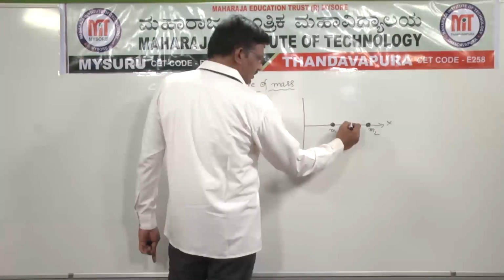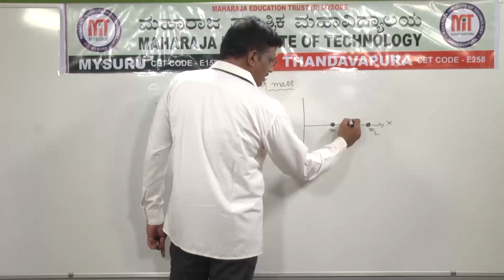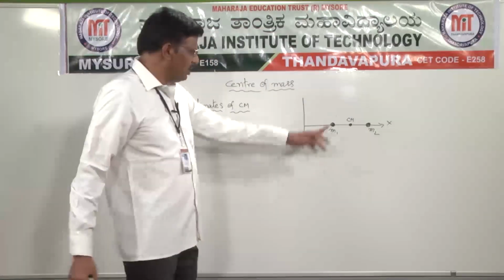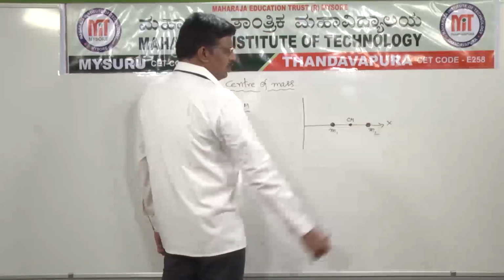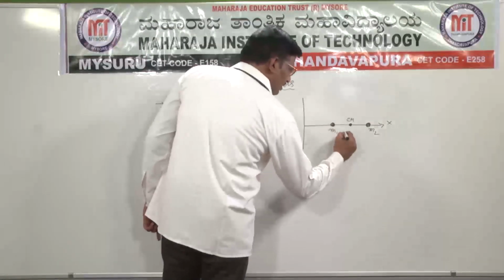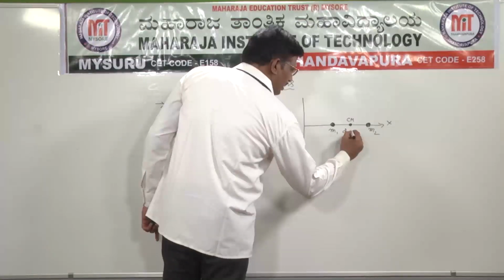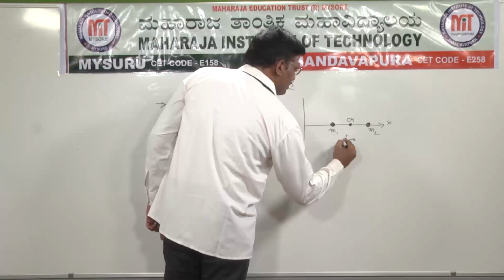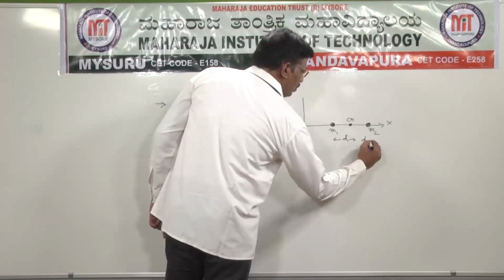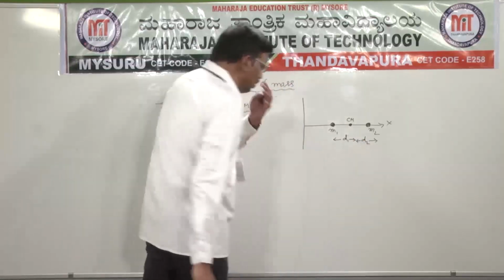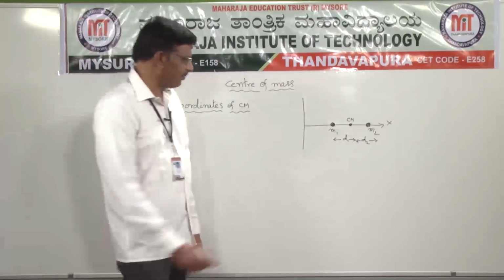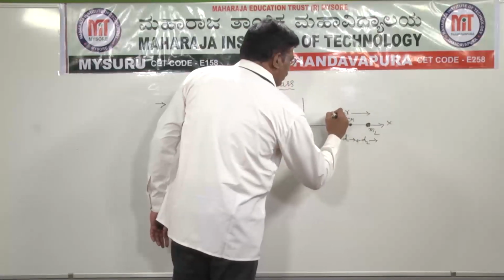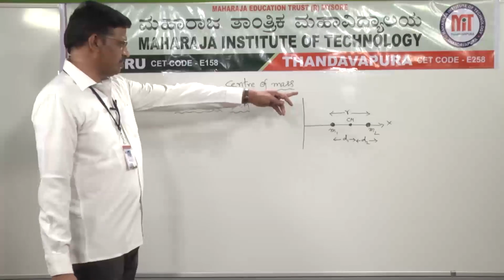Let us also imagine that the center of mass Cm of this two particle system is located on the line joining the two masses. Here d1 is the distance of m1 from the center of mass, and d2 is the distance of m2 from the center of mass. The distance between the two masses m1 and m2 is assumed as r.